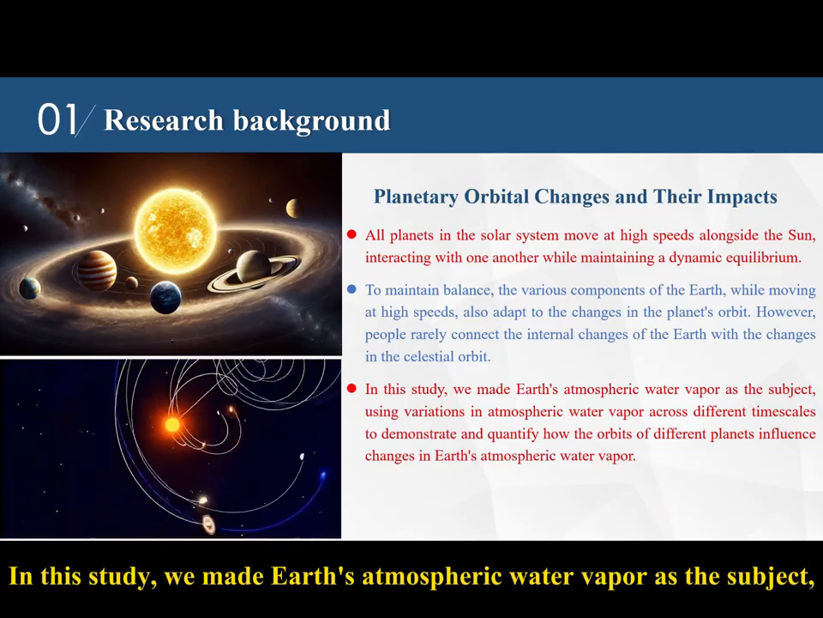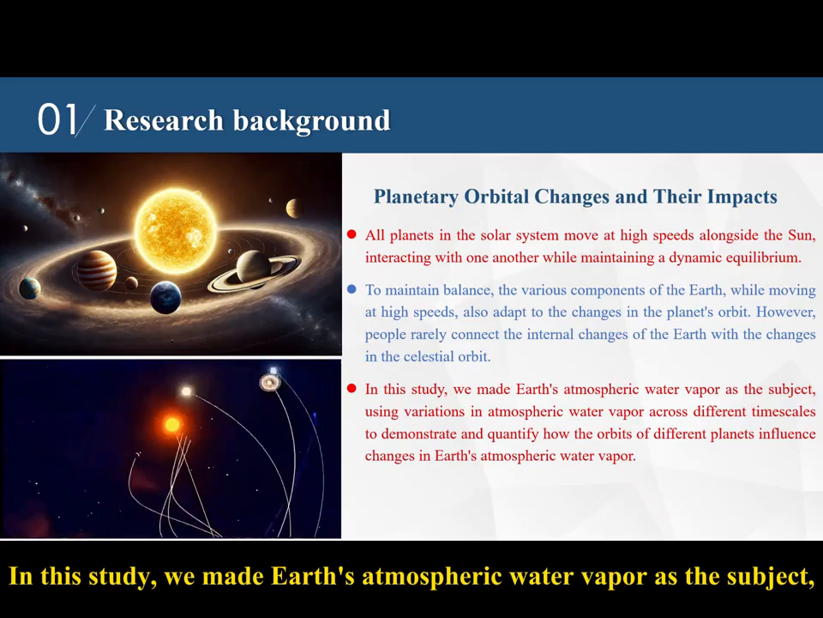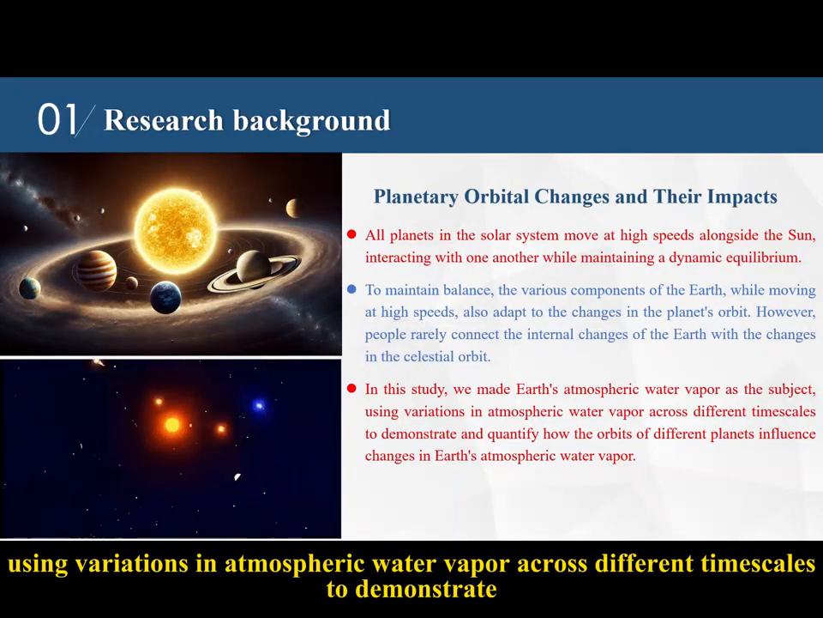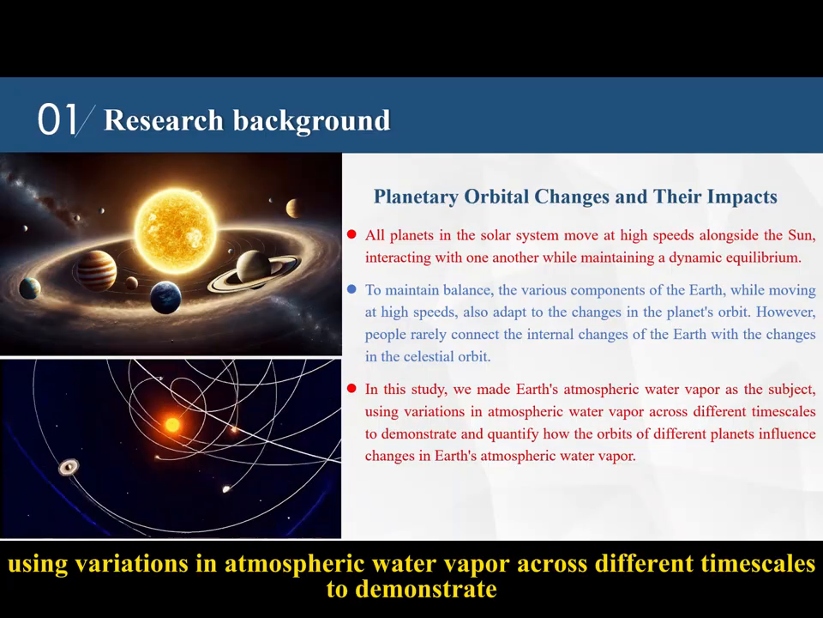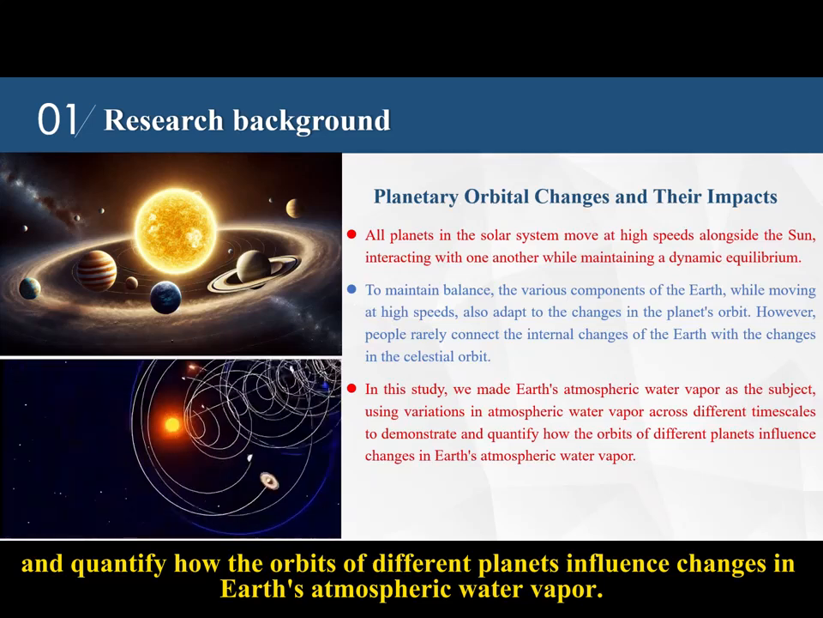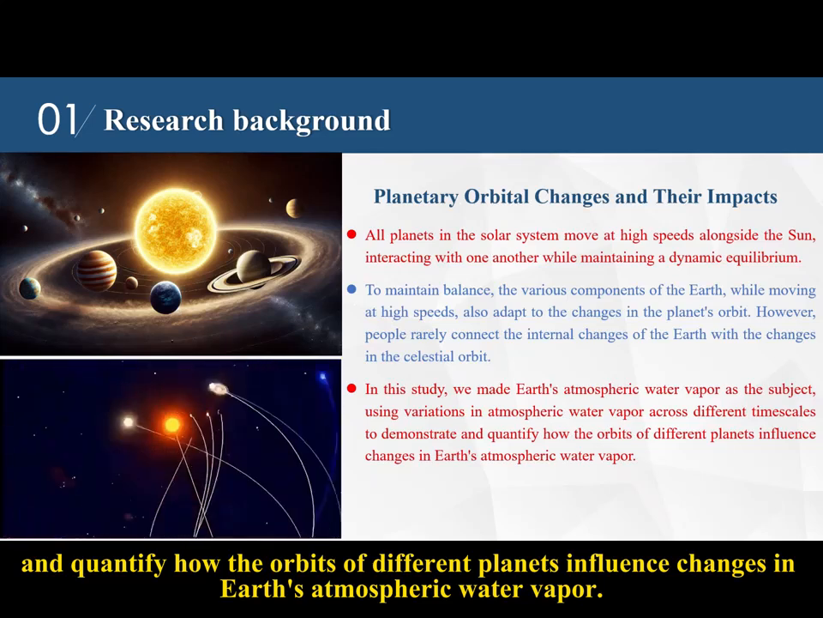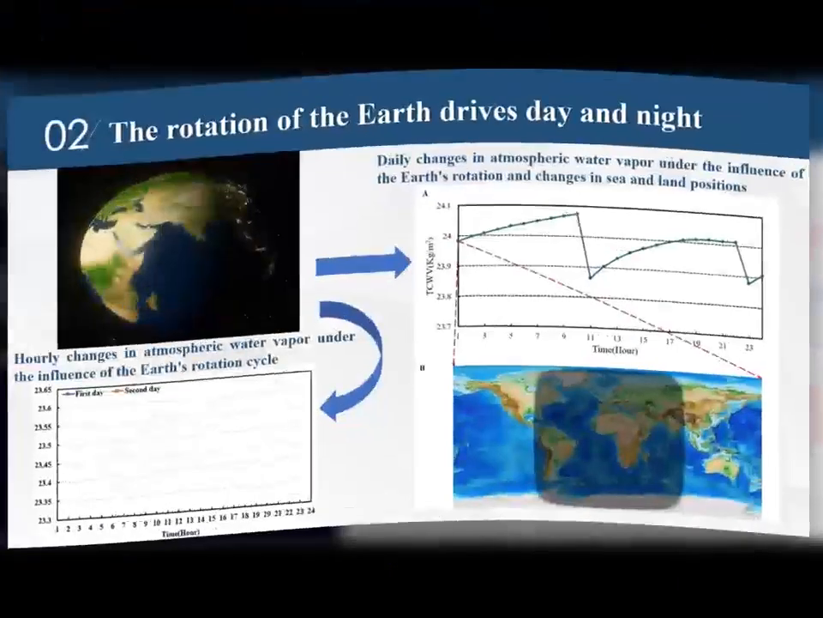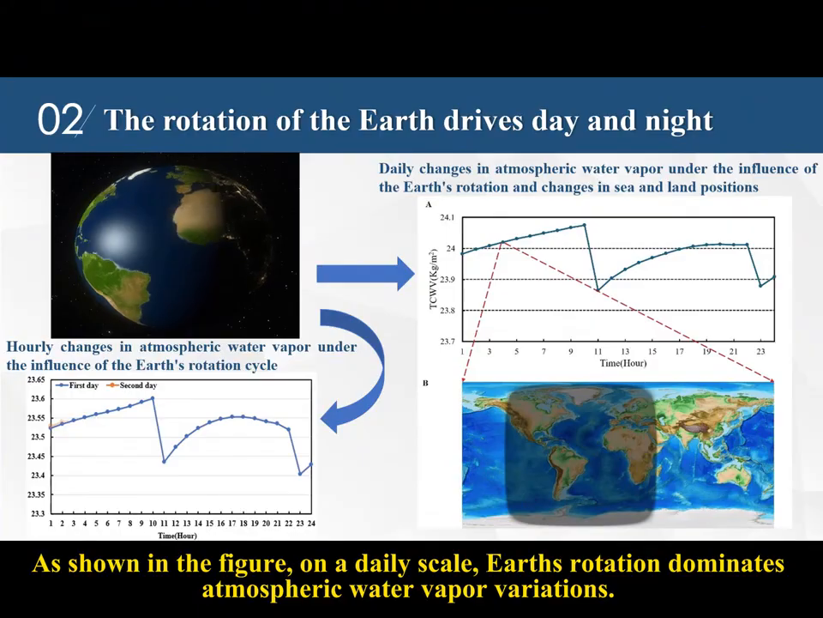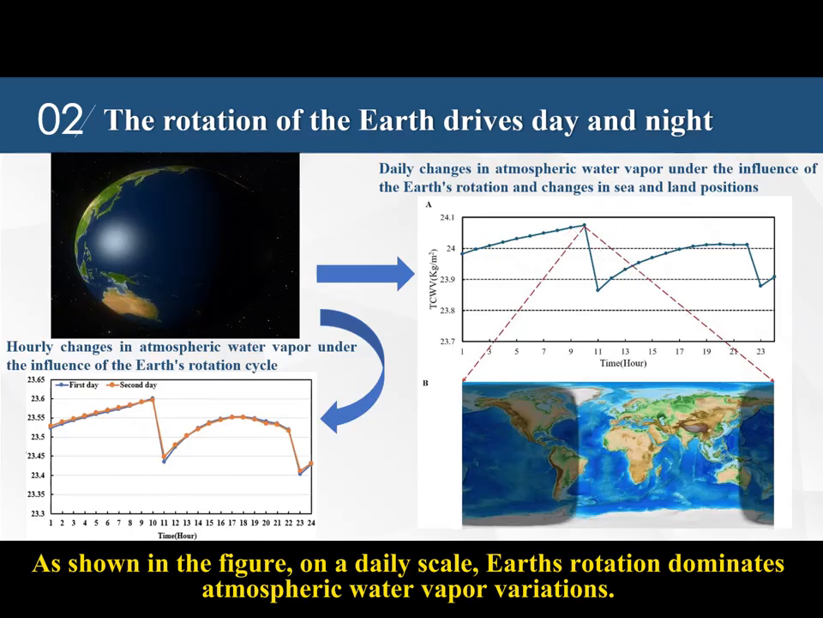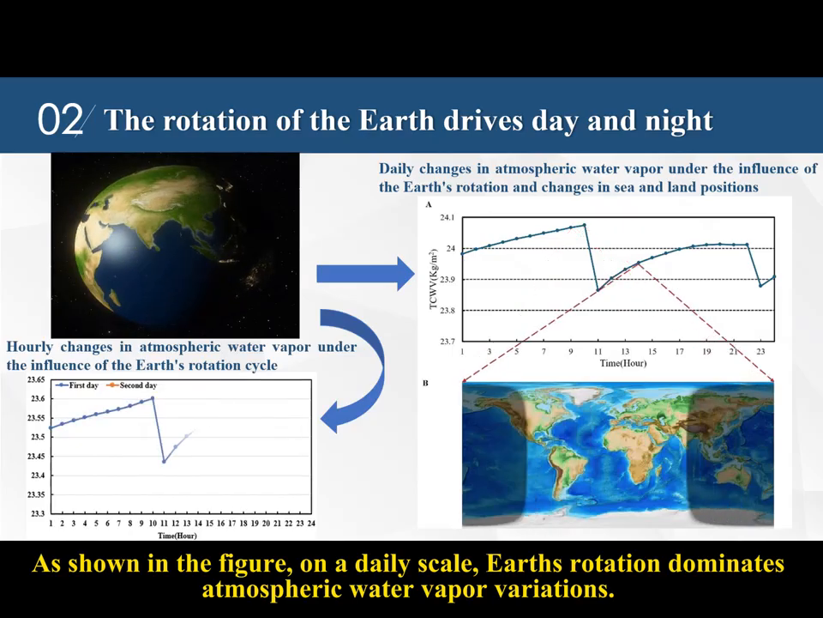In this study, we made Earth's atmospheric water vapor the subject, using variations in atmospheric water vapor across different timescales to demonstrate and quantify how the orbits of different planets influence changes in Earth's atmospheric water vapor. As shown in the figure, on a daily scale, Earth's rotation dominates atmospheric water vapor variations.